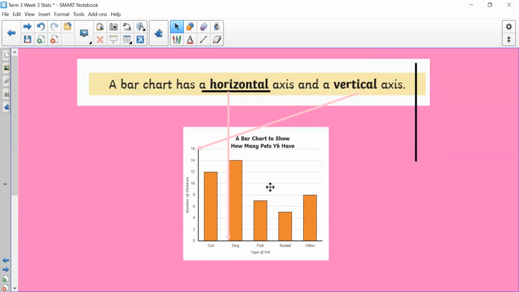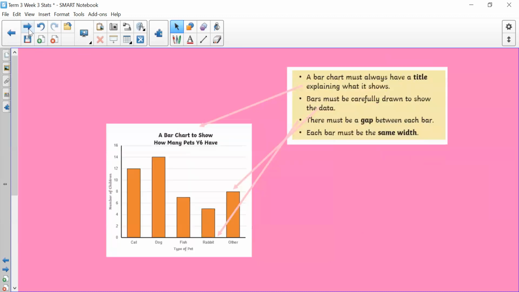So have a little look. What's on the horizontal axis and what's on the vertical axis? You can pause the video, make some notes because this will be coming up in your quiz later. A bar chart must always have a title explaining what it shows. So here, I've done an arrow pointing to the title, and this one's title is a bar chart to show how many pets Year 6 have.